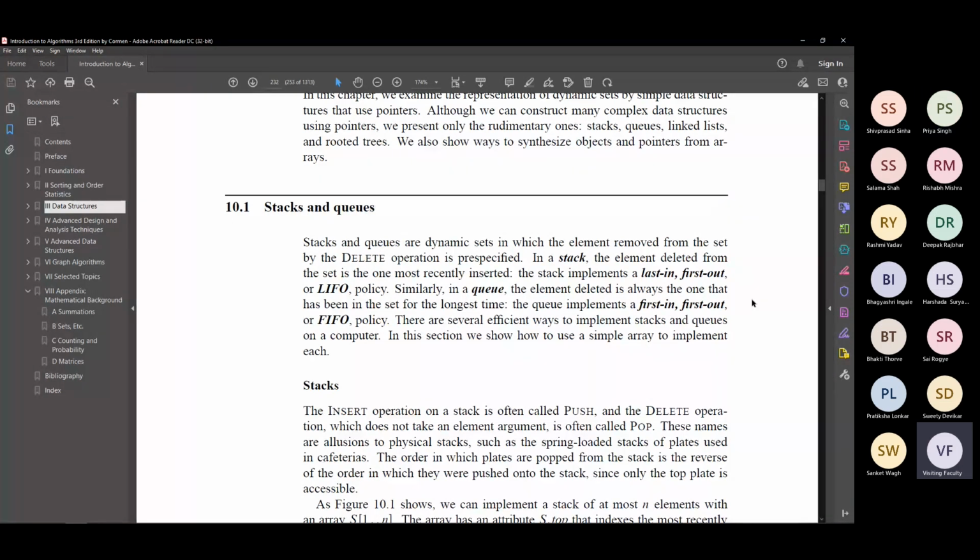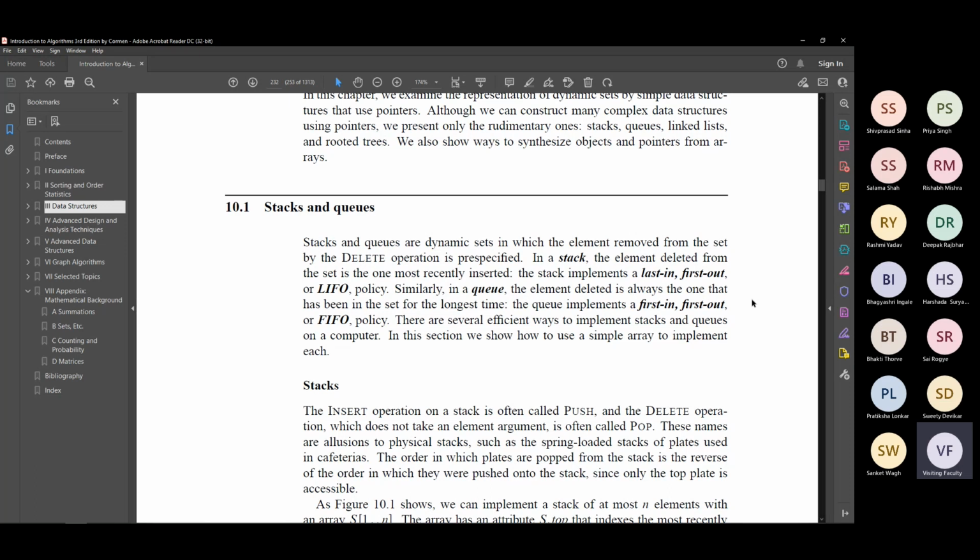Last in, first out. It's sometimes called LIFO. Because there is only one entry point, which is also the exit point in a stack. You keep stacking elements one on top of the other, and therefore naturally the last thing that you put in will be the first thing that you can take out, right?